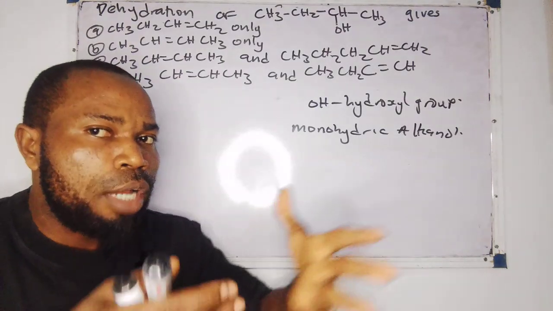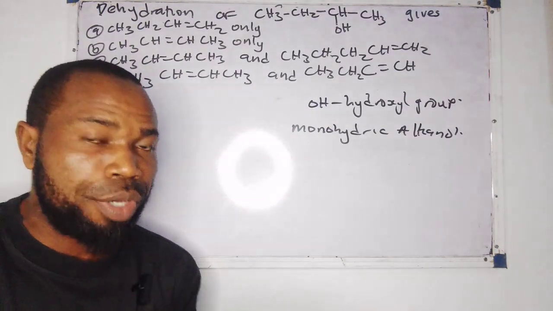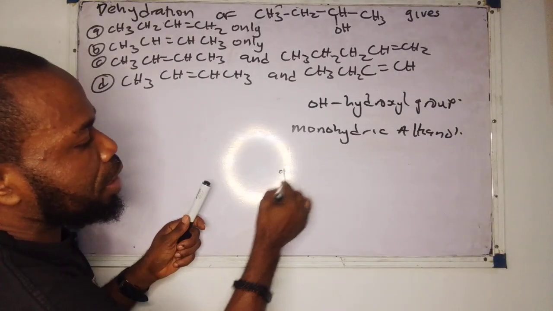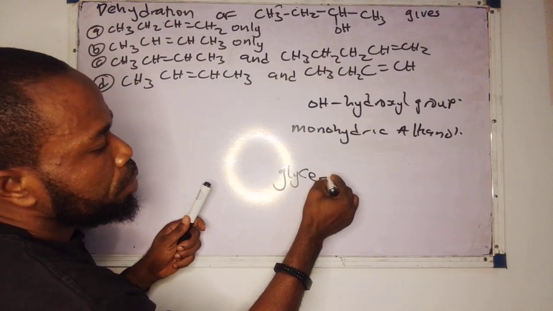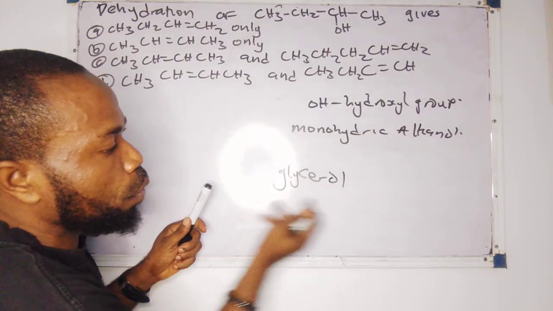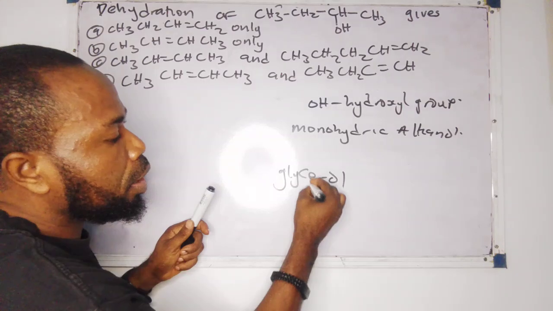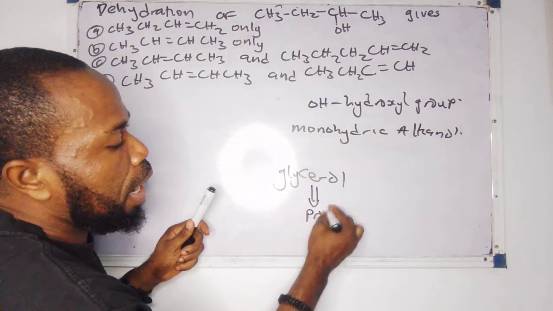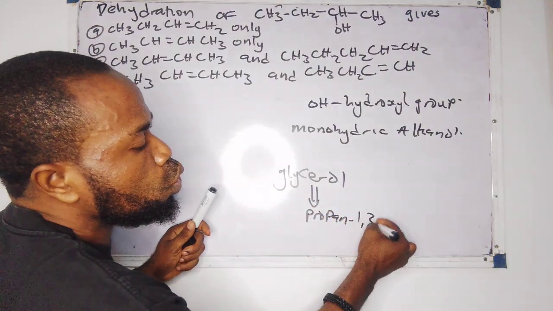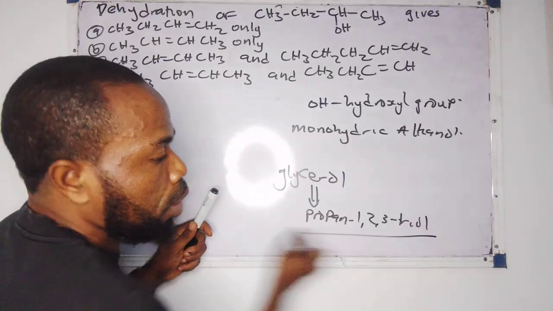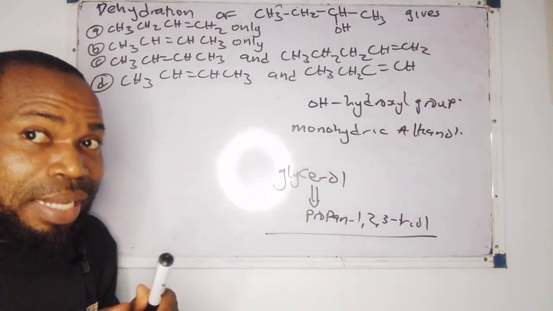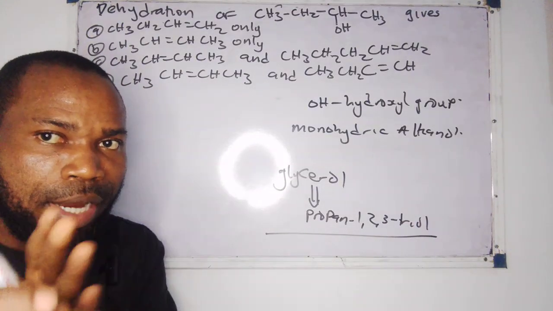There are some that have more than two, for example, trihydric. For instance, glycerol is a trihydric alcohol. Glycerol is also known as propane-1,2,3-triol.